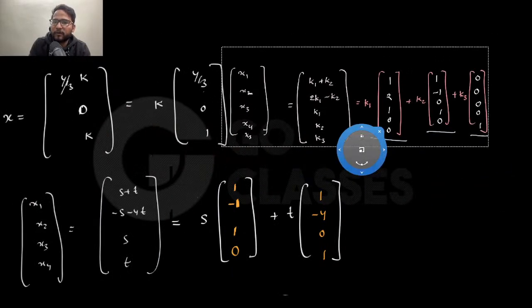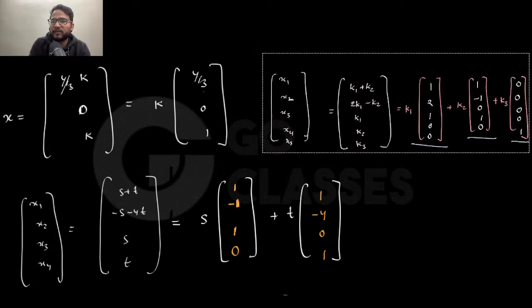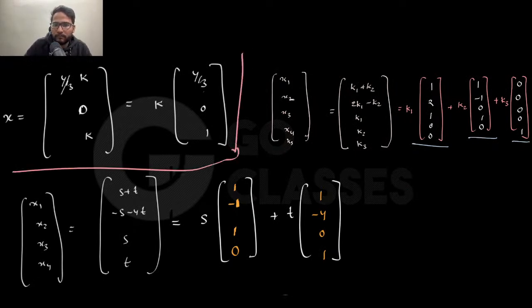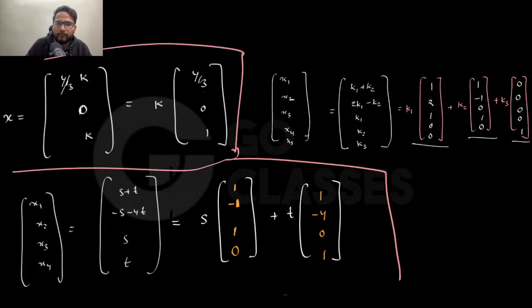It depends on the number of free variables, right? If there are three free variables, I will get this. If there are two free variables, I will get this. These are the different examples that we have seen. Now here, if I ask you how many solutions there are, since there is just one free variable, you can put any value of k. There are infinitely many solutions. In any of the cases, there are infinitely many solutions.